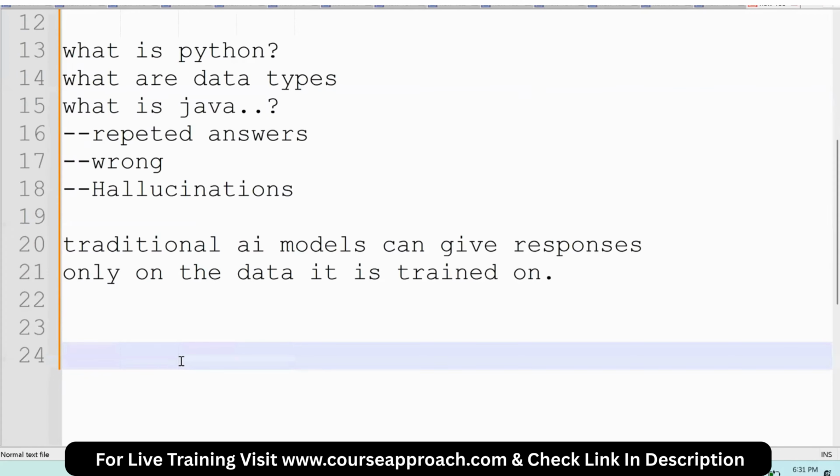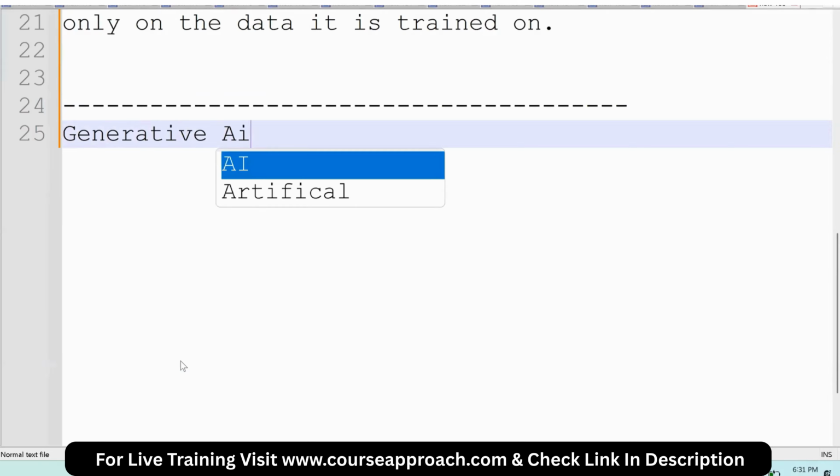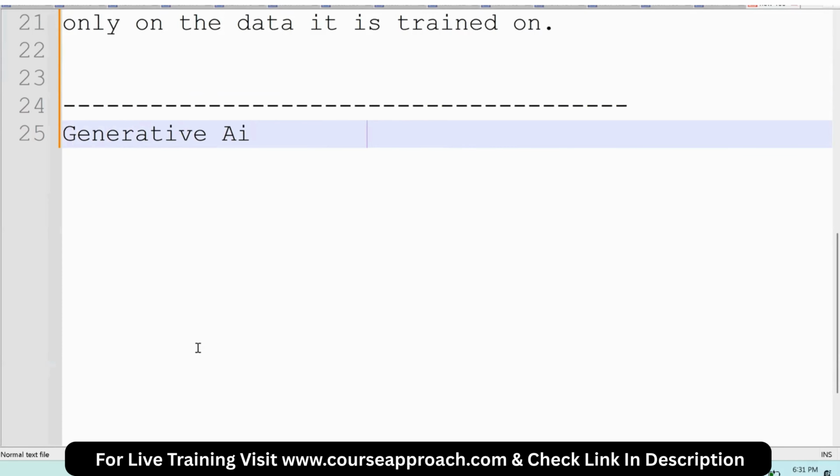Now, to overcome the limitations of traditional AI, we have a new technology called generative AI. Nowadays, you may have heard about generative AI. It is trending, where everywhere people are saying generative AI, agentic AI, everything. I'll show you the gap between generative AI, agentic AI and traditional AI.